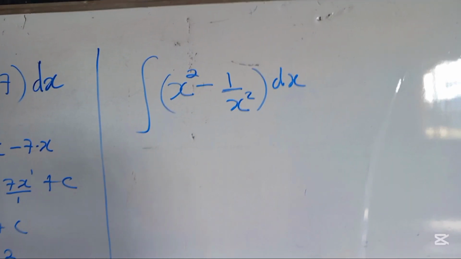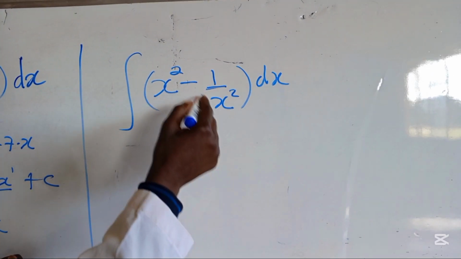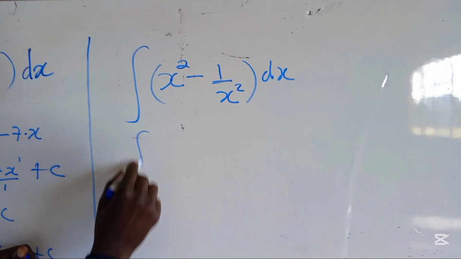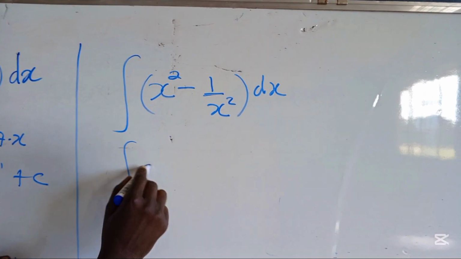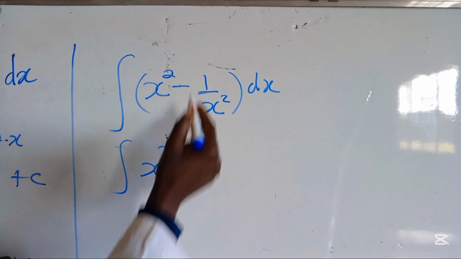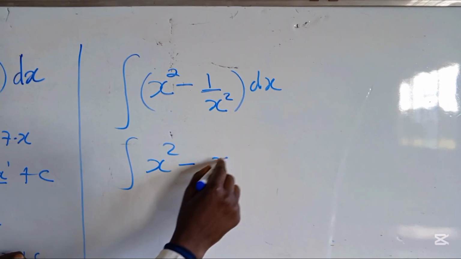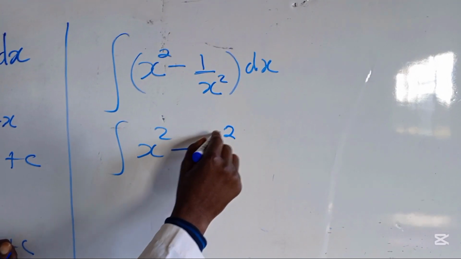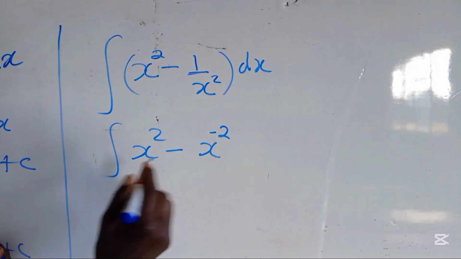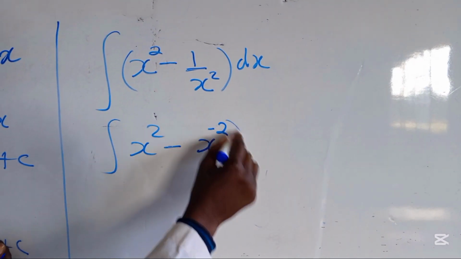In the first place, I have to change whatever is in fraction form to be just in a linear function, meaning that I have to take it back. I'll have a situation like this. And then I'll do it like this.